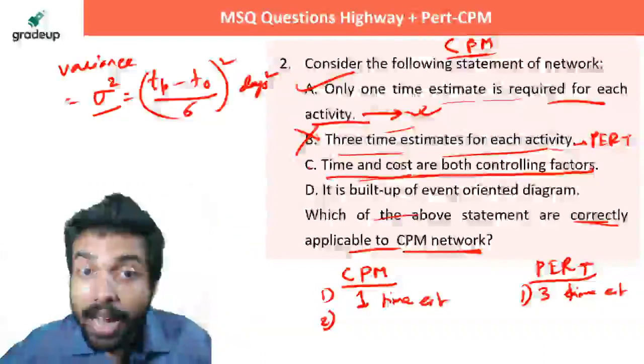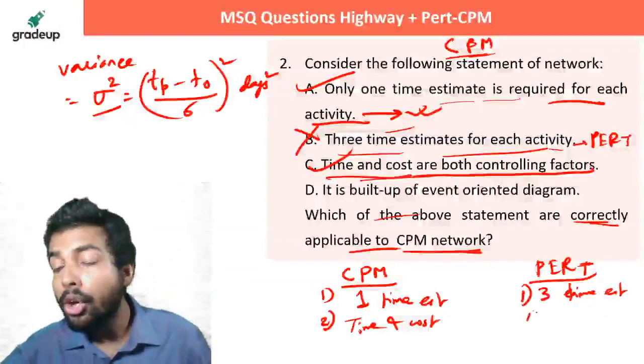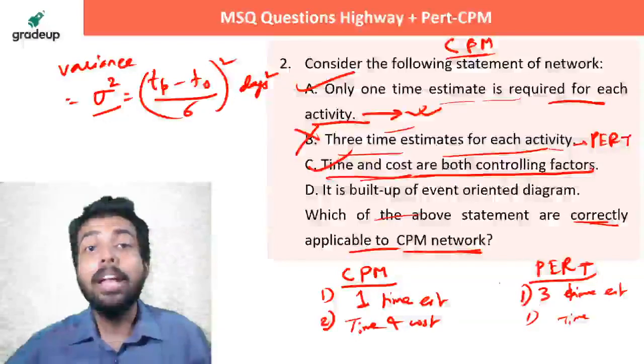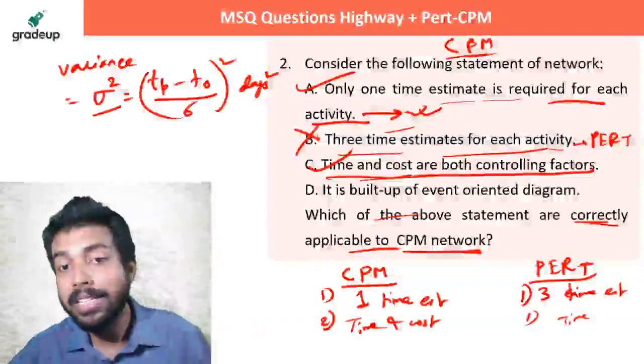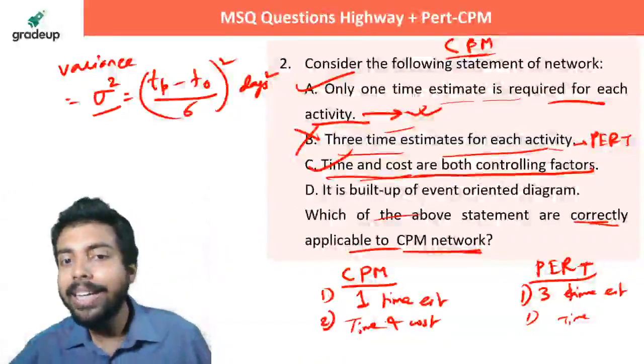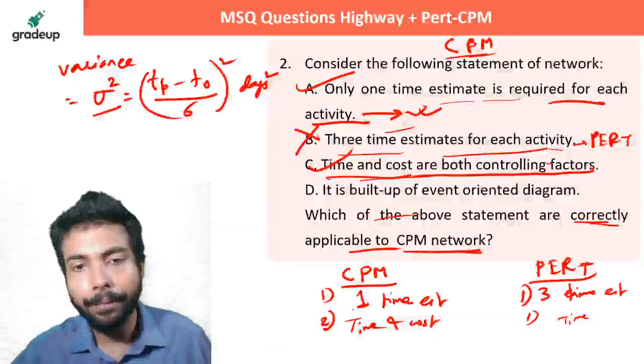CPM. Yes, beta, time and cost both are important over here. But in PERT, only time is the important factor. Only time is the important factor in PERT. Cost is not the important factor. But CPM, I've told you, is a very definite approach, friend. So it involves both time and cost, and both are controlled